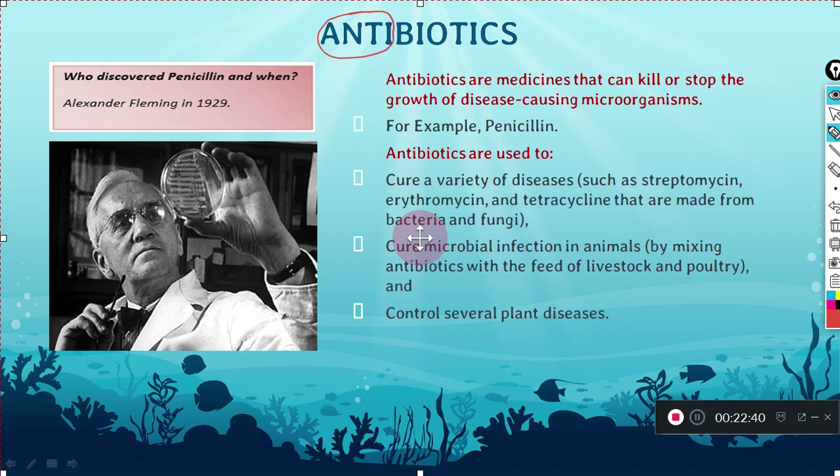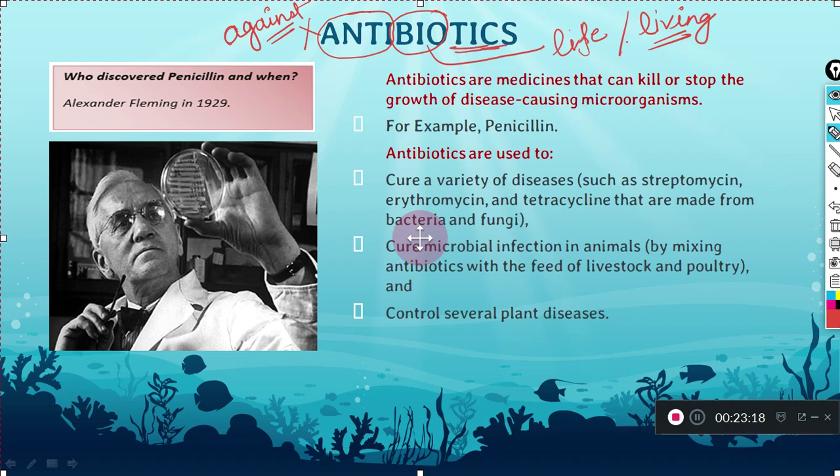Clear? Now in case of antibiotics, what is it against? It is against bio. So chemicals, you can say, acting against living organisms. Okay, and these are being produced inside the body of some organisms, for example some of the bacteria or some of the fungi. So it is being produced in bacteria and fungi.